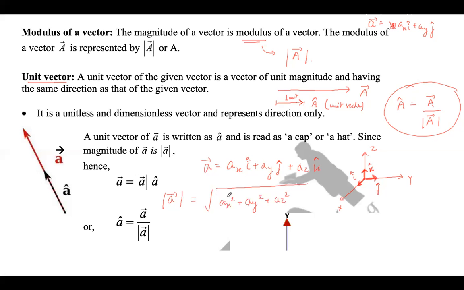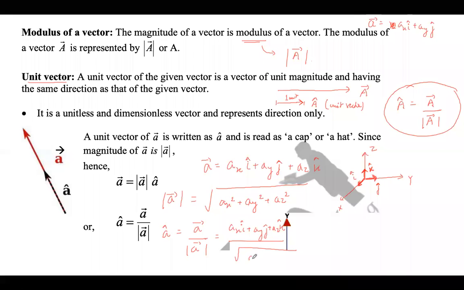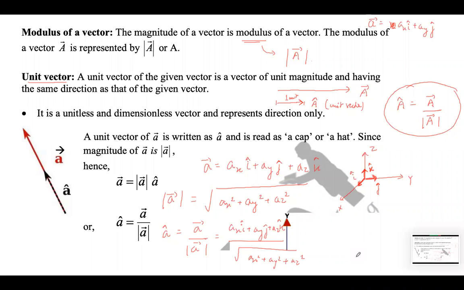So this is how we write the magnitude of a vector. And if you have to find the unit vector of vector A, this is vector A divided by vector A ka magnitude. That means vector A is AX i plus AY j plus AZ k divided by root under AX square plus AY square plus AZ square. Is it clear, बच्चों?